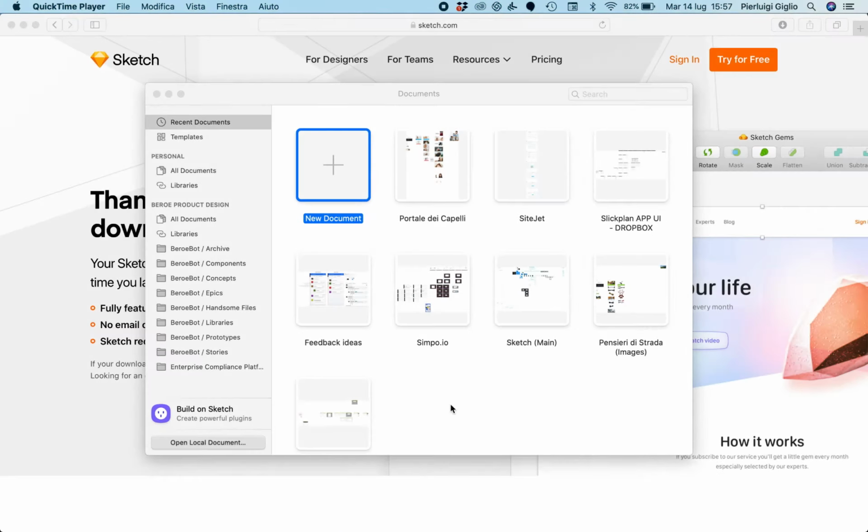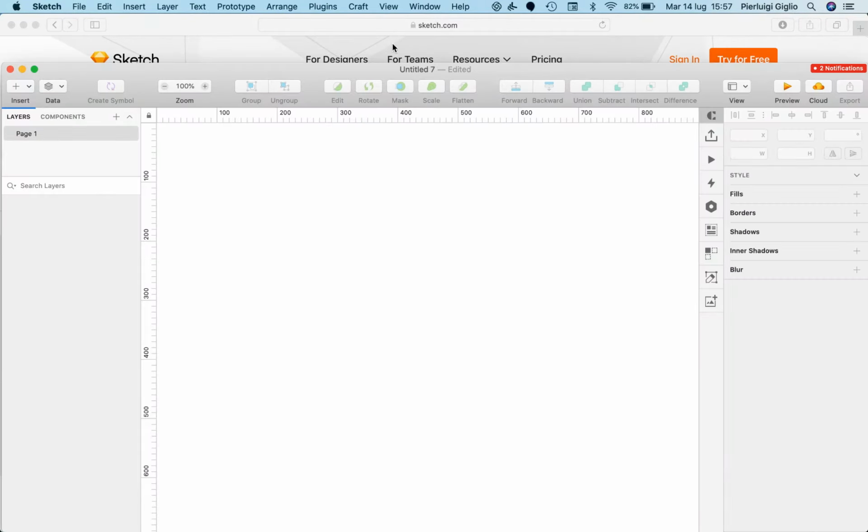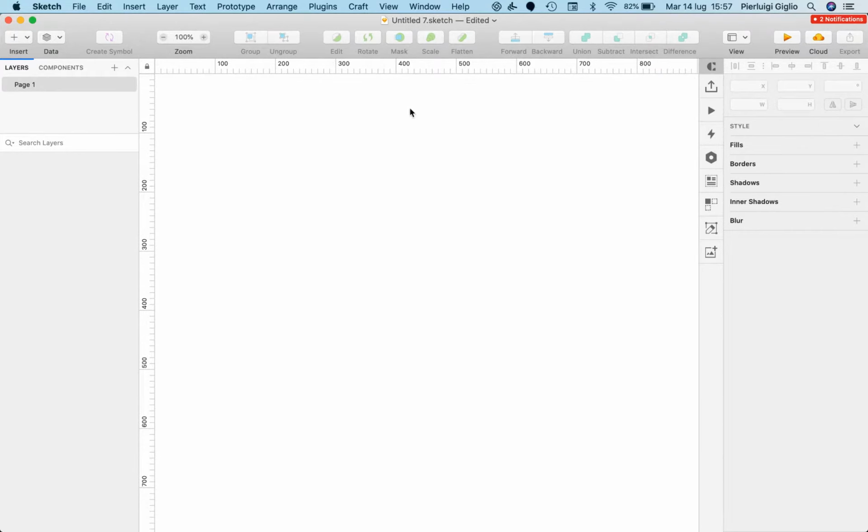Now that Sketch is downloaded on your system, you can see this first window, and the very first thing that you want to do is double click on new document, and as soon as you do that, a new document is going to appear. If it's not covering the full screen, just double click on the top menu and that will readjust it automatically. Now, as you can see, the very first thing that we notice is that we don't have anything in the canvas.